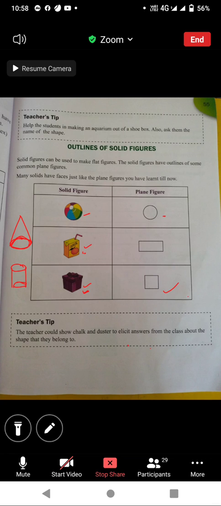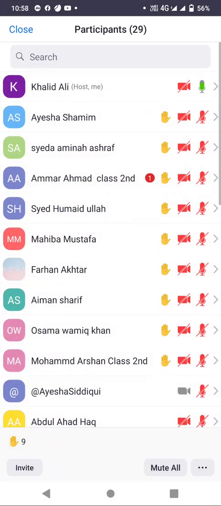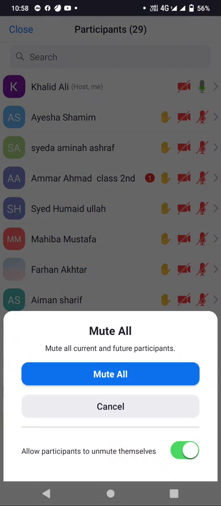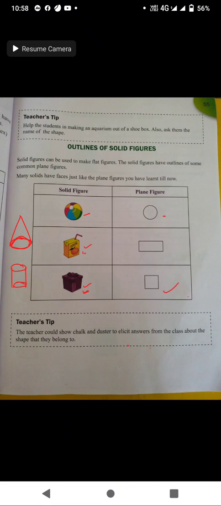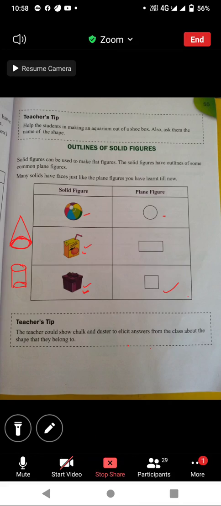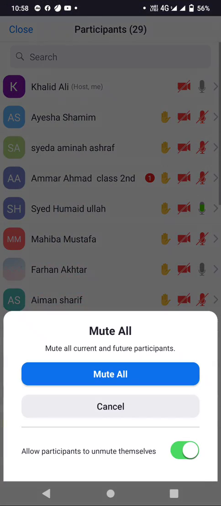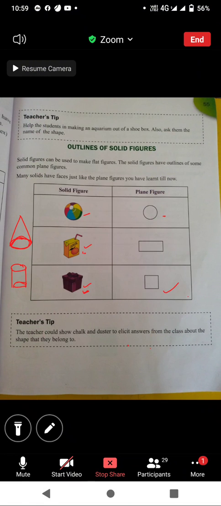Okay. If you have a box, if you trace the outline of your shoe box, which plane shape will you get? Rectangle. Very good.